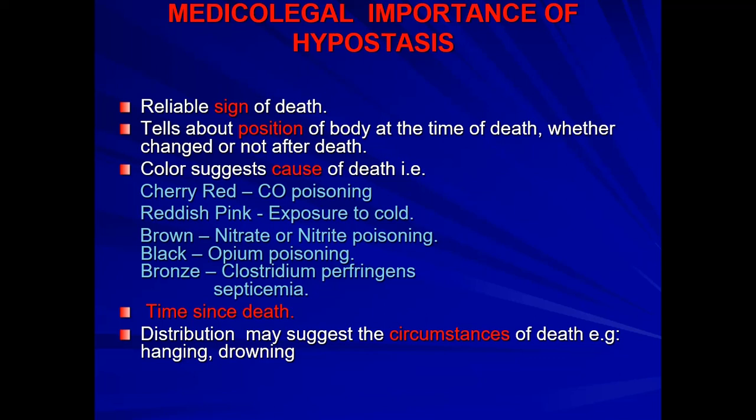Number 2, drowning. In freshwater drowning, hypostasis may be absent because the body is constantly changing position. While in other waters, salt water or stagnant water, it may have a unique pattern of hypostasis, which will be according to the position of the body. So this distribution of hypostasis gives us the circumstances of death. So these are 5 points which are important, and you can find them in Parikh.